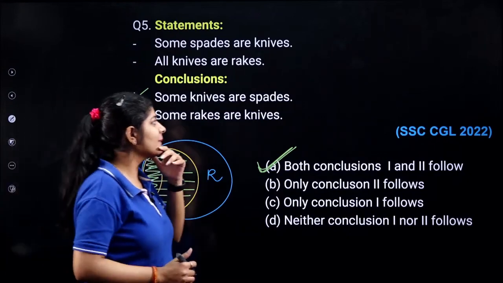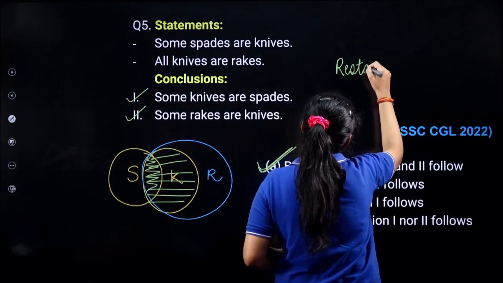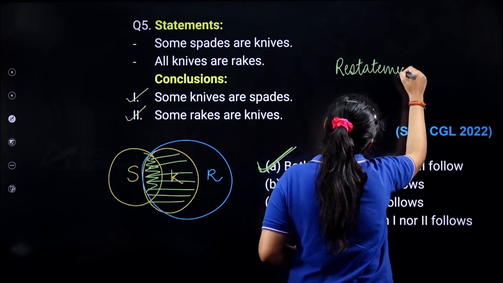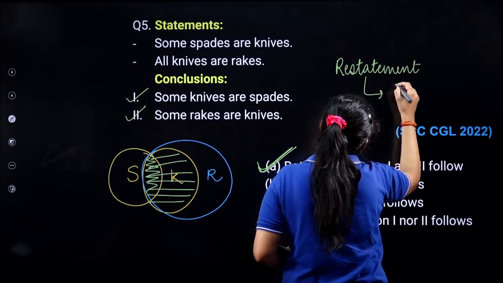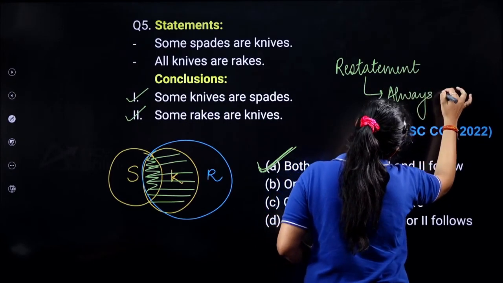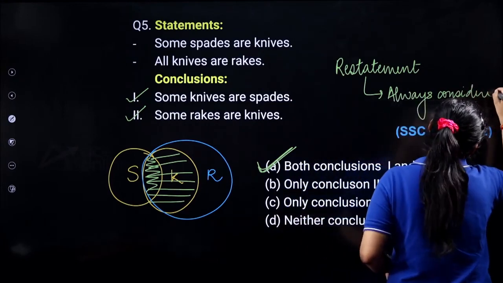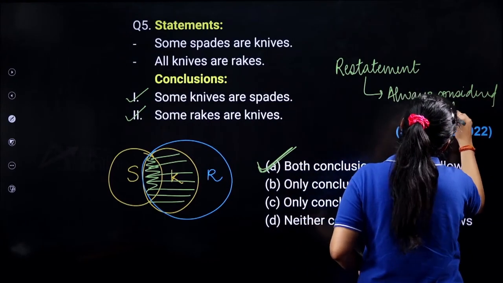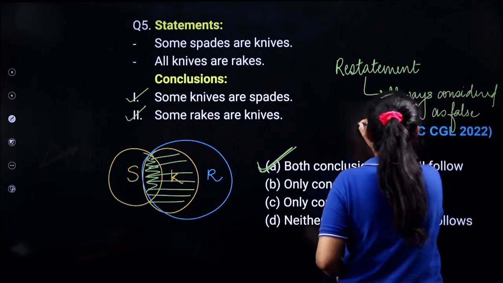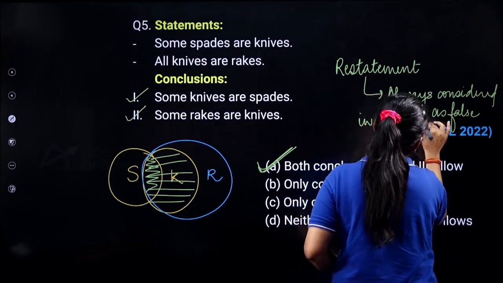Regarding syllogisms, keep one small point in mind: whenever you have a restatement in the conclusions, it is always considered false. I'm talking about conclusions, not the statements, right?